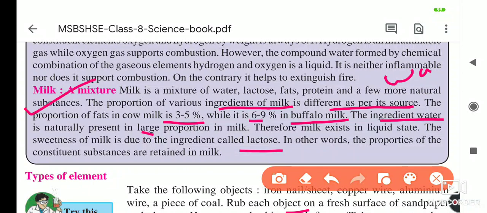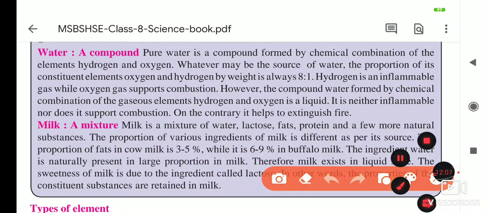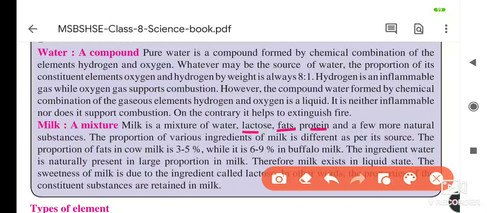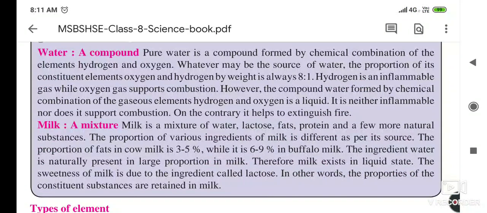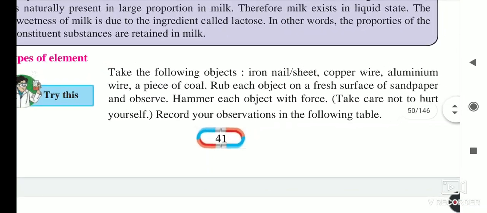Why is milk a mixture? Because all the constituents present in the milk, that is lactose, sugar, fat, protein, a few more natural substances, and water, show their own properties inside the milk. But in water, hydrogen and oxygen are present, and they do not show their properties in the form of water, and that's why water is a compound. That is the difference between a compound and a mixture, as with water and milk. Now, types of elements.